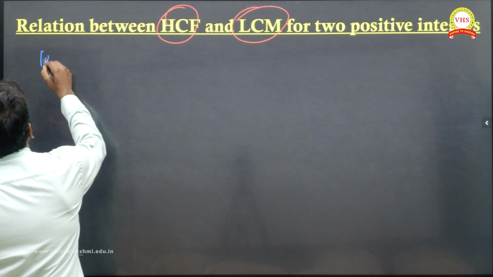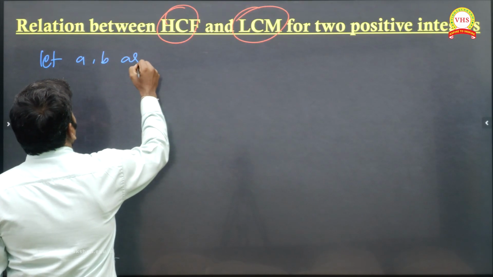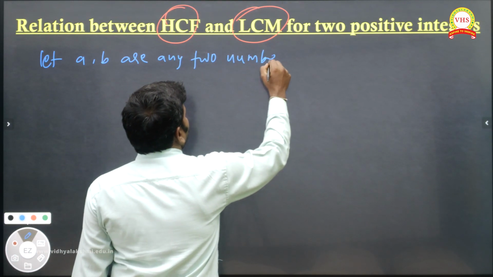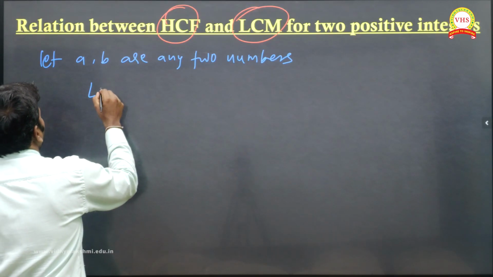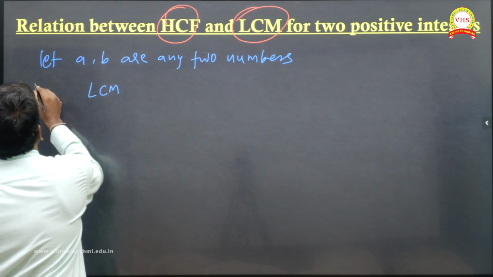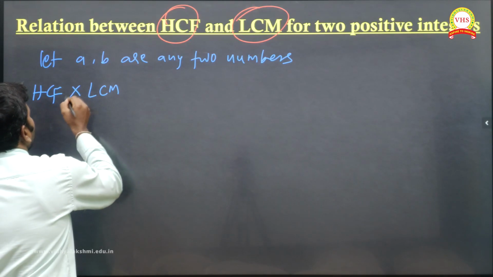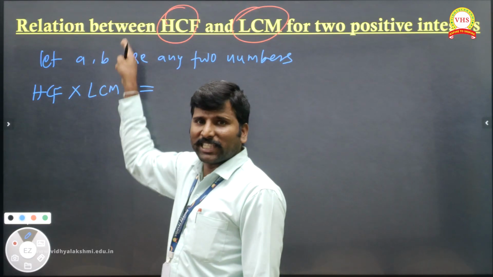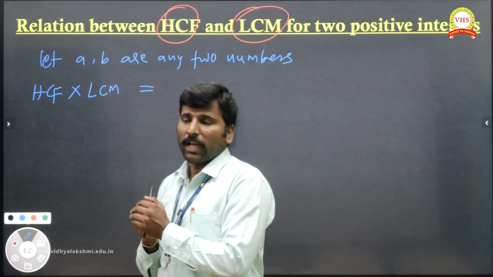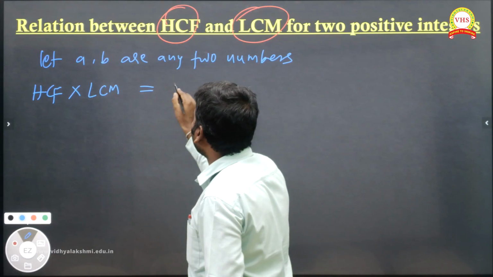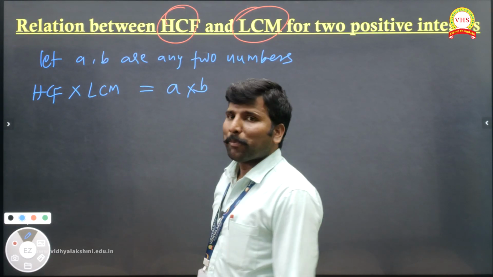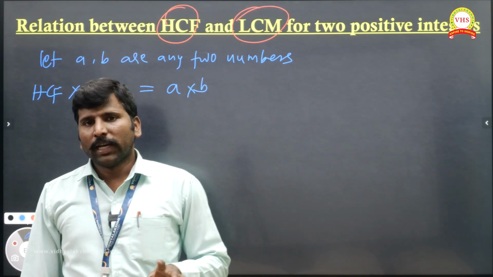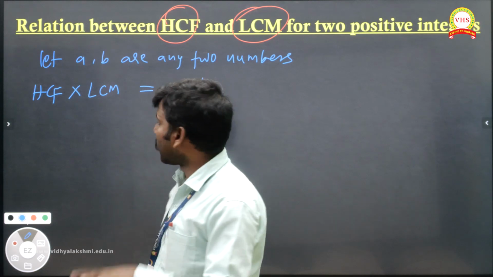See children, let A, B be any two numbers. For these, I'm finding the HCF and LCM. When you multiply the HCF of A, B and the LCM of A, B, the product is equal to the product of the numbers. This is applicable only when we have two numbers. With three numbers, it is not necessary that this is satisfied.